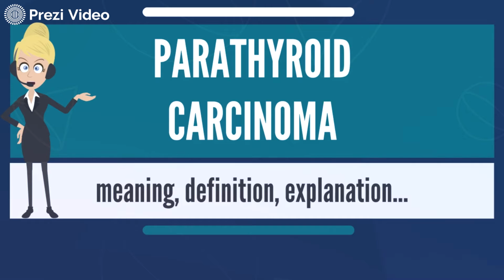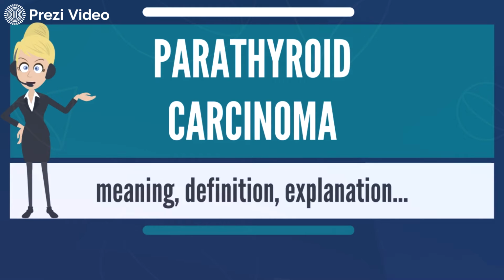A large mass in the neck is often seen, and renal and bone abnormalities are common. Parathyroid carcinoma is sometimes diagnosed during surgery for primary hyperparathyroidism. If the surgeon suspects carcinoma based on severity or invasion of surrounding tissues by a firm parathyroid tumor, aggressive excision is performed, including the thyroid and surrounding tissues as necessary.